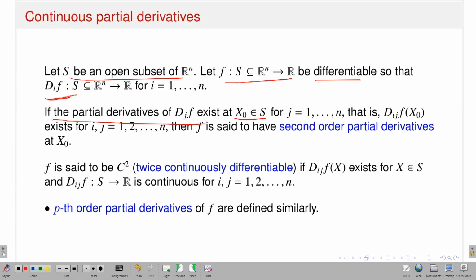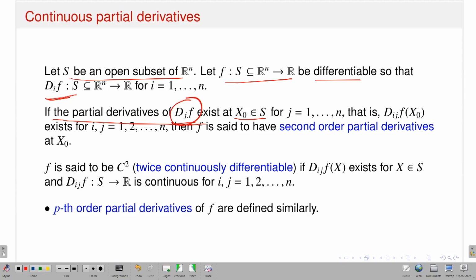First order partial derivatives I can think about as functions from a subset of Rn to R. Now, I can talk about again the partial derivatives of my functions d_j f, that is d_1 f, d_2 f, d_n f. I am not talking about the partial derivative of f, that is already there, because my function is differentiable. Now, I want to talk about the partial derivatives of these functions d_j f. These are also functions from a subset of Rn to R.